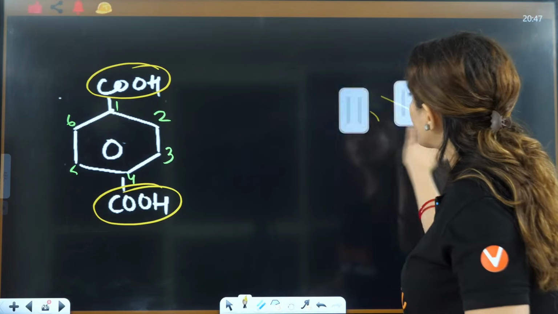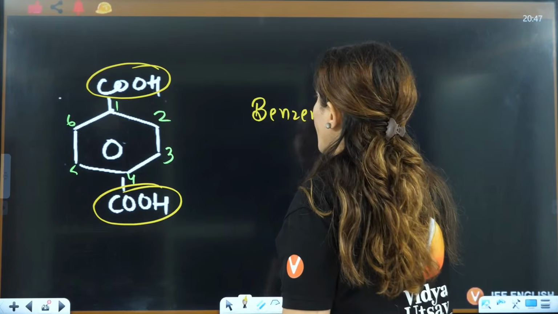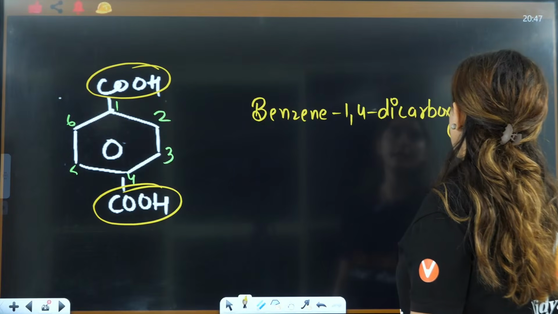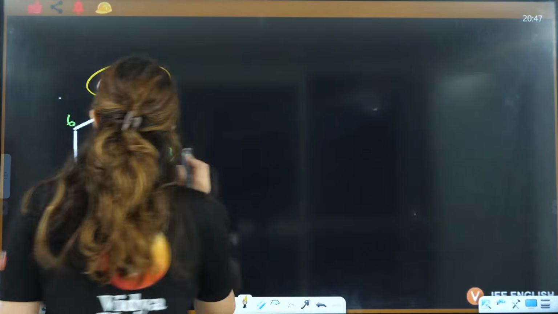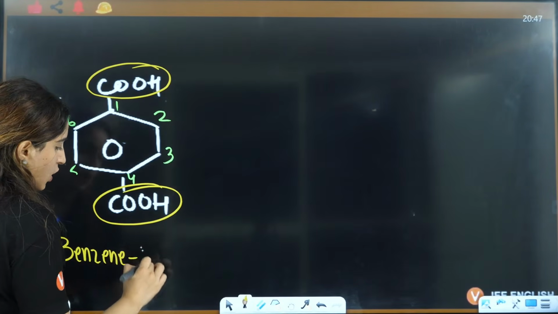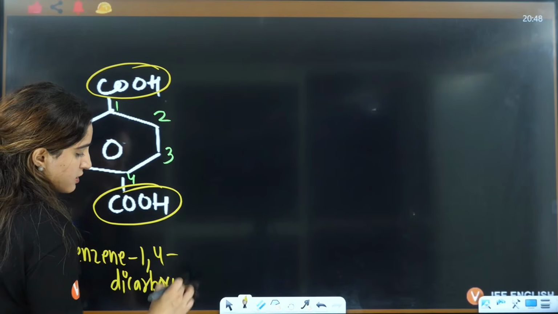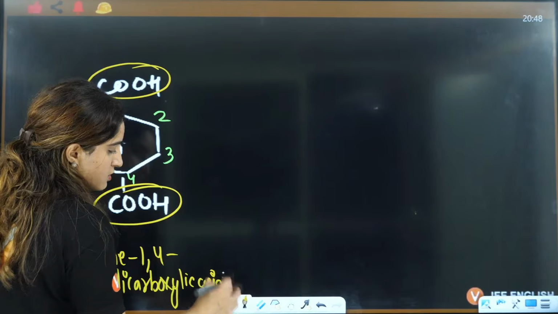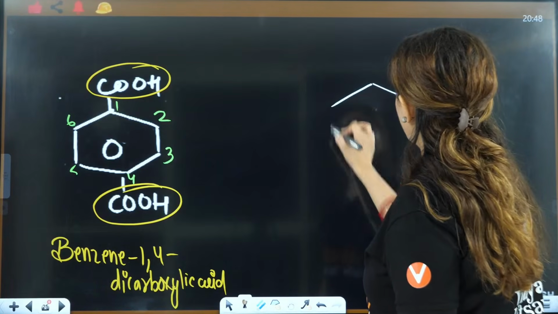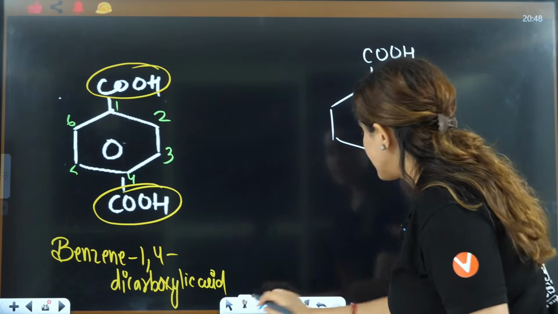So similarly, here also it should be benzene 1,4-dicarboxylic acid. Just for your memory, this is benzene 1,4-dicarboxylic acid. And if you write this here, you have benzene and this is COOH.